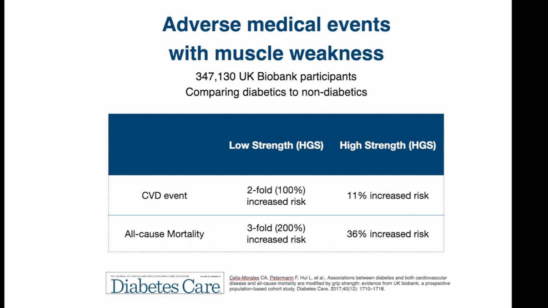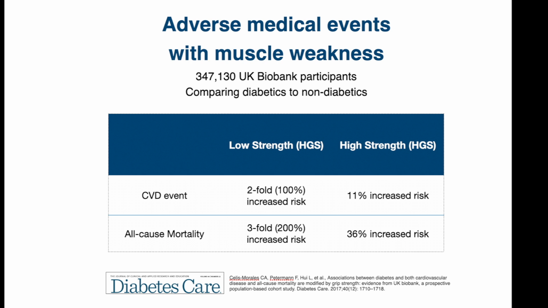As we mentioned before, there are adverse events that can happen medically in these patients who have diabetes and low muscle mass and low muscle strength. And those can include cardiovascular disease and death. So there was a study that looked at 347,000 participants from the UK Biobank. And they found that diabetic patients with low upper body strength had a twofold, that's 100% increased risk of a cardiovascular disease event compared to someone without diabetes and had good strength.